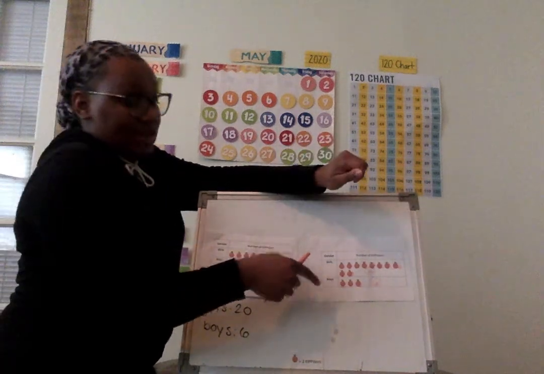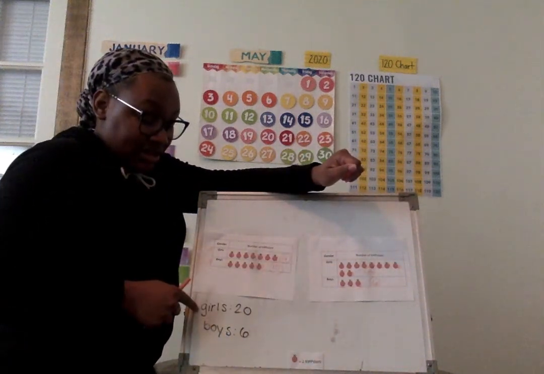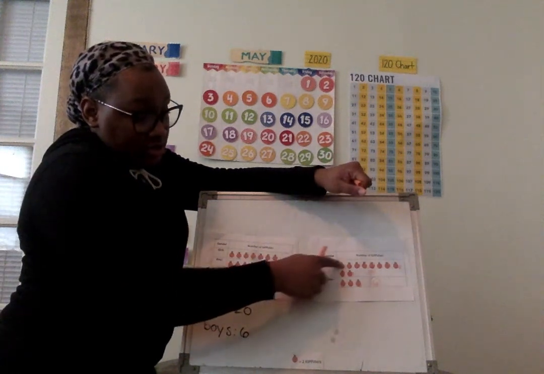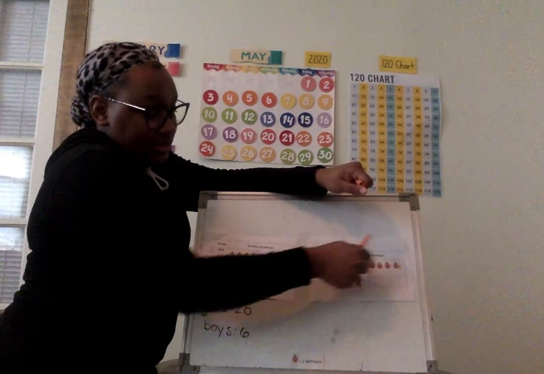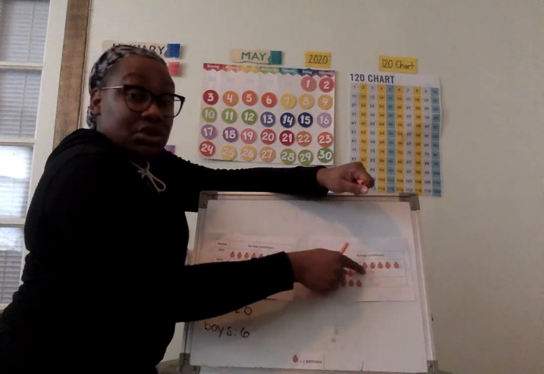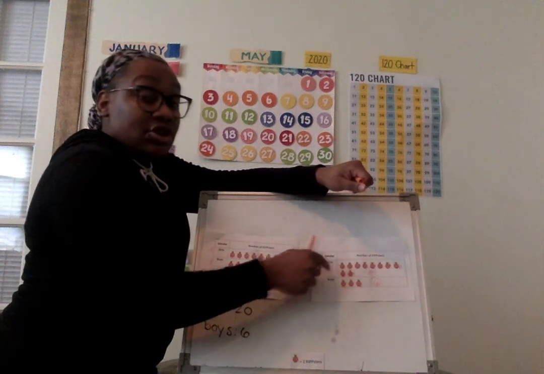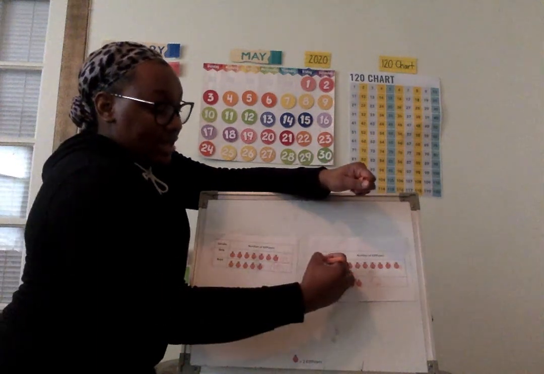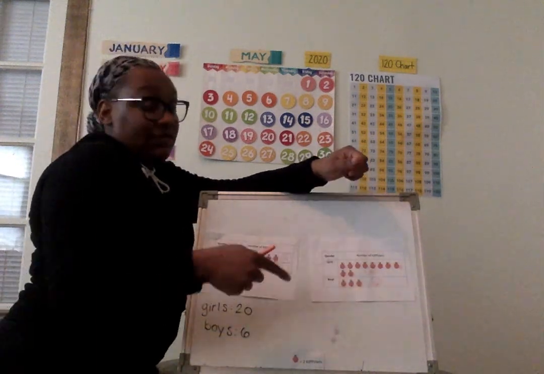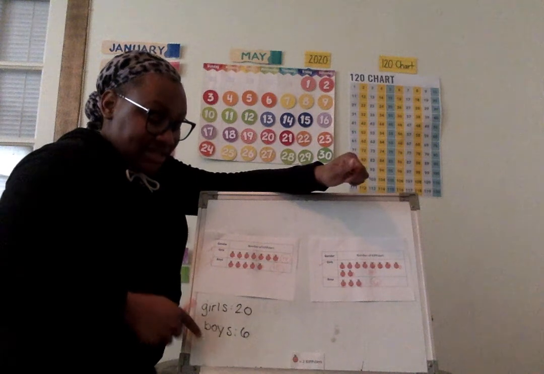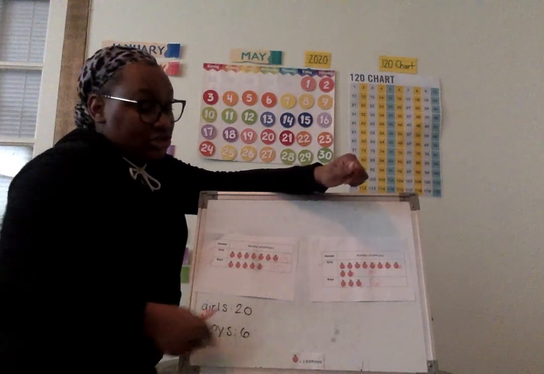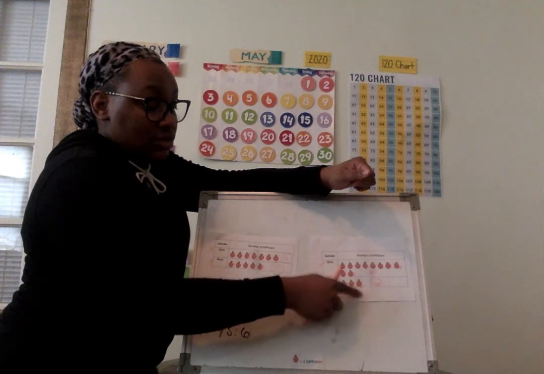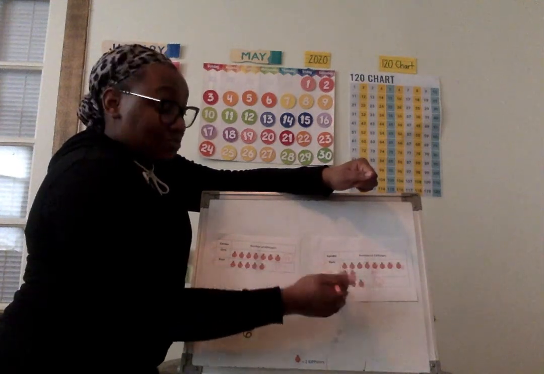Let's look at this graph. So we need to find a graph that has 20 girls saying that they like oranges. Let's see. 2, 4, 6, 8, 10, 12, 14, 16, 18, 20. Oh, and we have 20 right here. So in this graph, 20 girls do like oranges. Does that match our story? Yeah, you're right, it does. I'm going to give myself a check so I don't forget. Now, boys, it says 6 boys liked oranges. So let's see if this pictograph matches that information. Let's see. 4, 6. Ooh, and there's a 6 right here.